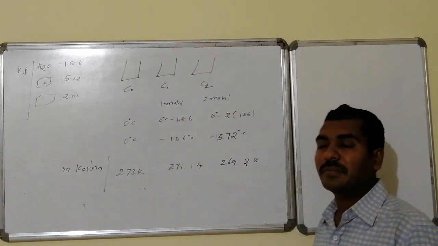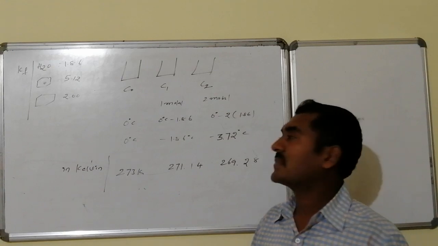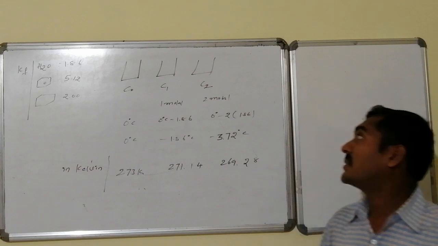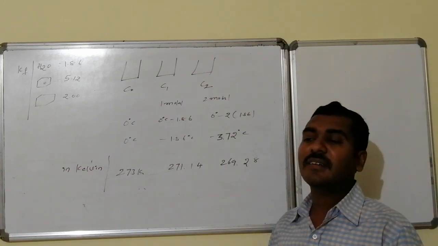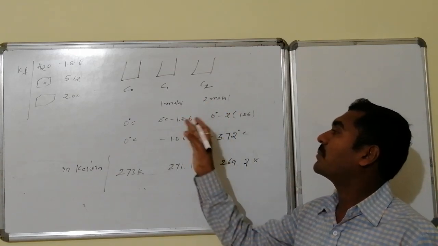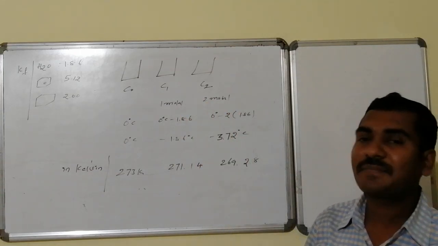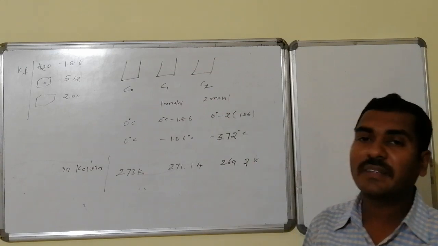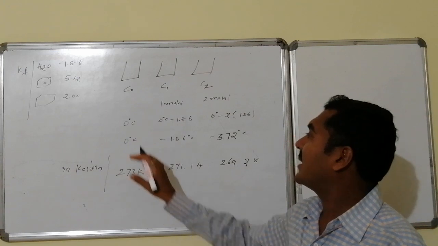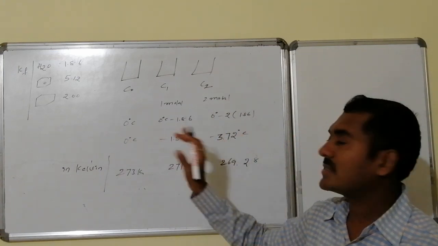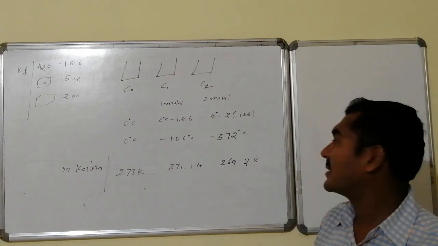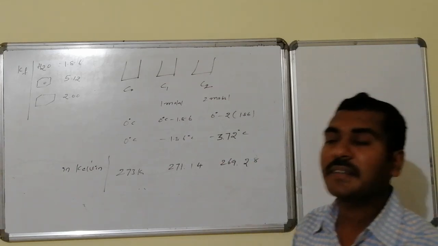If I go for the problem, an aqueous solution is taken, with concentrations C0, C1 of 1 molal and C2 of 2 molal. Under this condition, for 1 molal the depression is found to be 1.86, and for 2 molal the depression is twice of 1.86. The freezing point of water is 0 degree centigrade, so in the centigrade scale this is 0, this is minus 1.86 degree centigrade, and this is minus 3.72 degree centigrade.